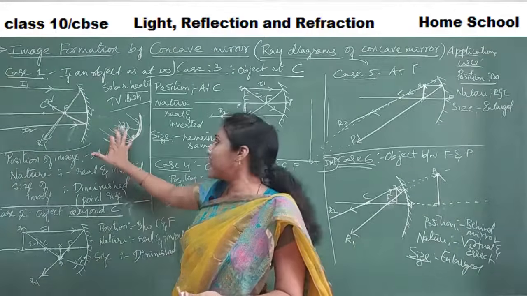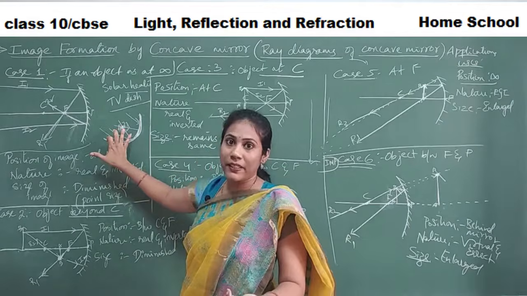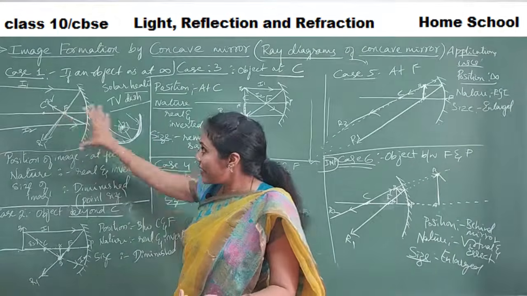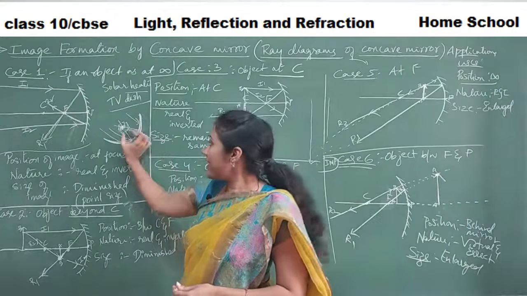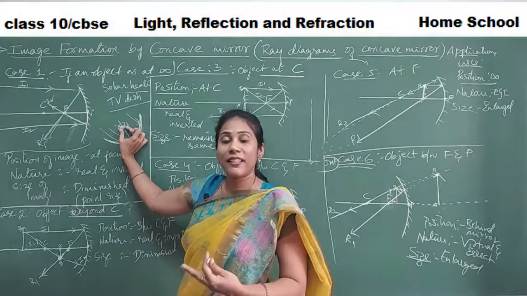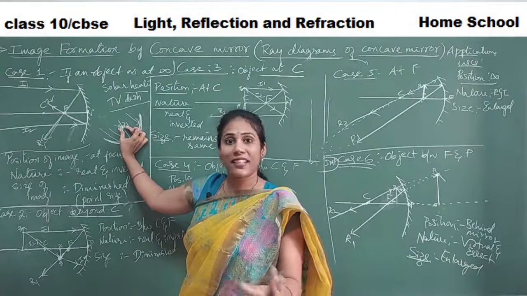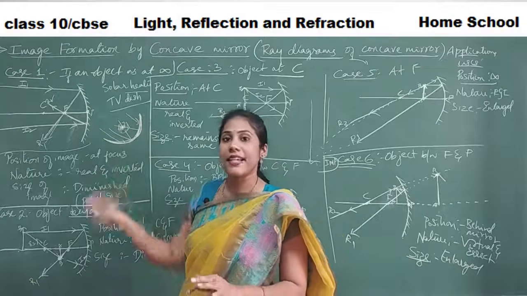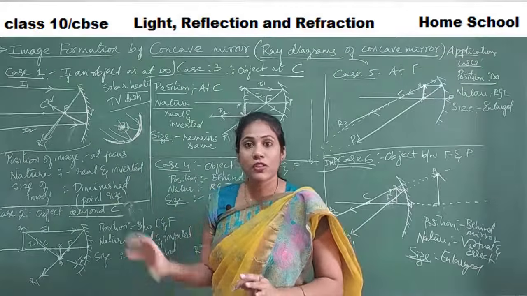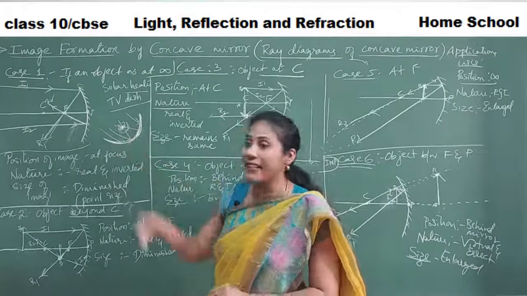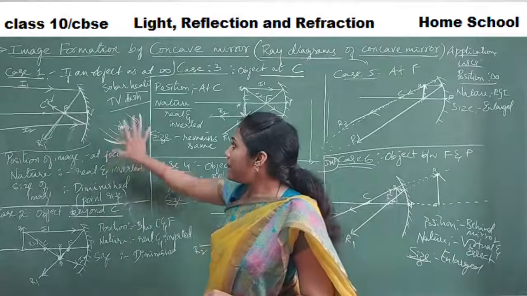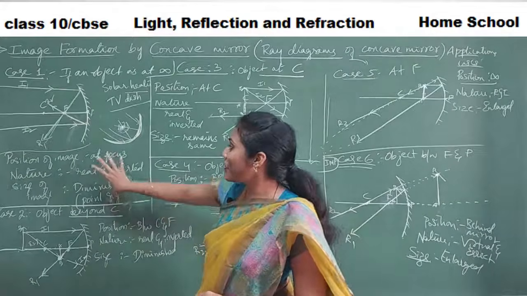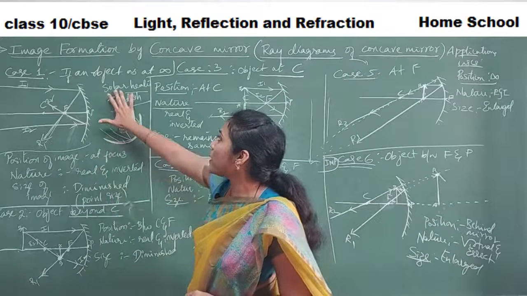The sun's image is formed at this particular point, because we are taking incident rays from the sun. That's why there is lots of heat, and that's why cooking took place. In the same way, when sensors are kept here, they work because of the image concentrated at the center. From this ray diagram, I can say this is the concept used for solar heaters and TV dishes.